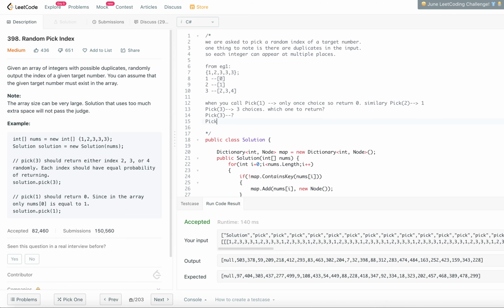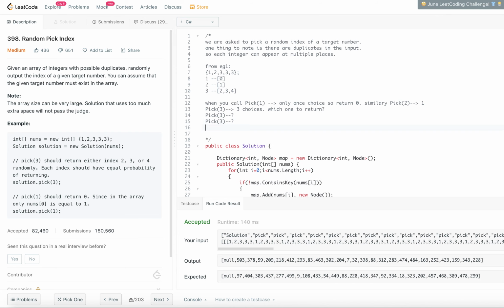If you return just 2, 2, 2, that is not quite random. So we want to return 2, 3 and 4, all of them randomly.